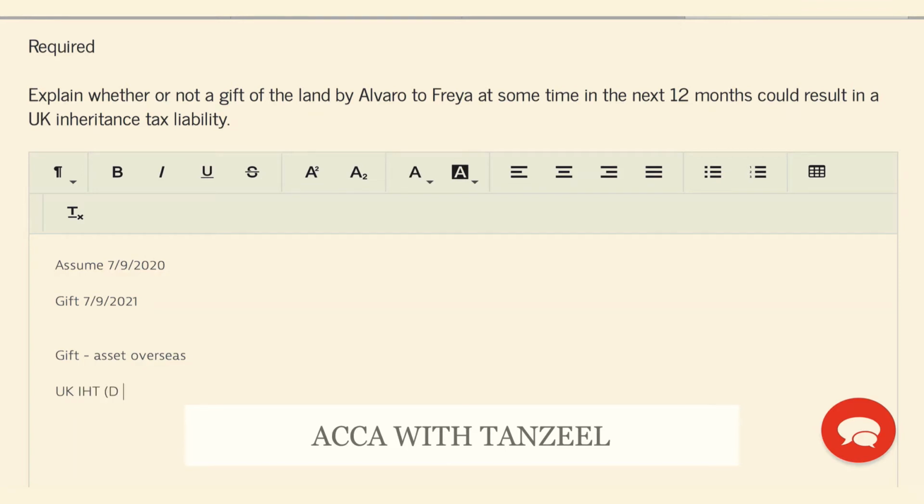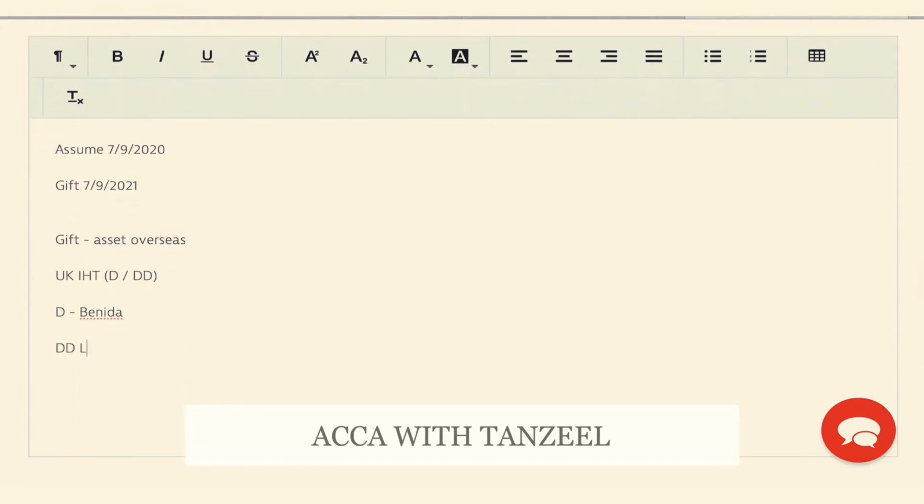Now, as this is a gift of an asset overseas, he will only be liable to UK inheritance tax if he is either domiciled in the UK or deemed domiciled in the UK. His domicile currently is in Benita. Will he be deemed domiciled in the UK via the long-term residency test?